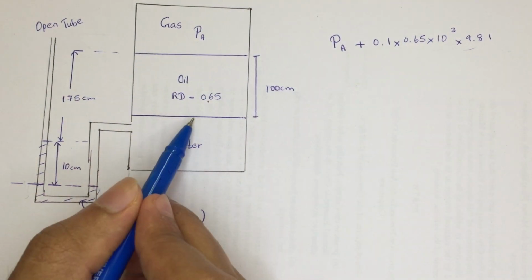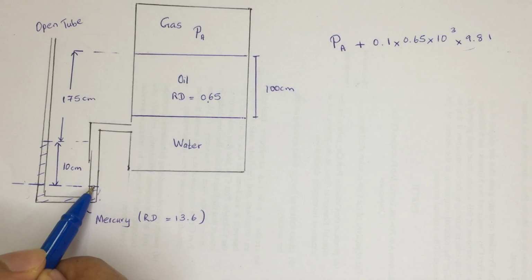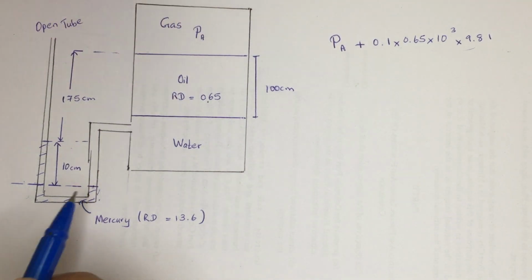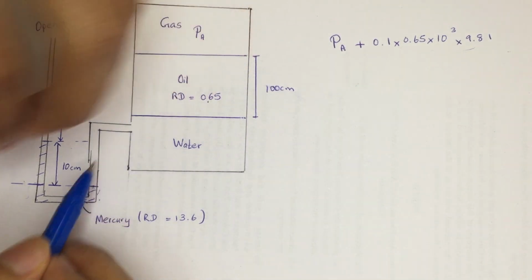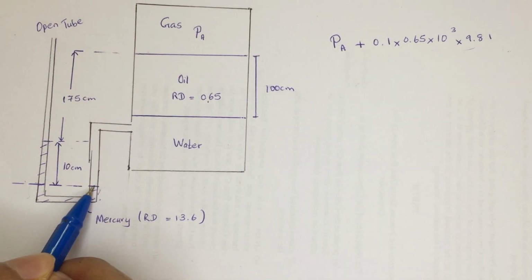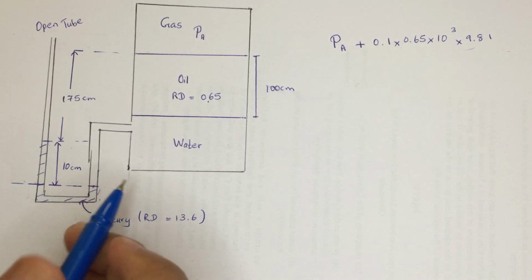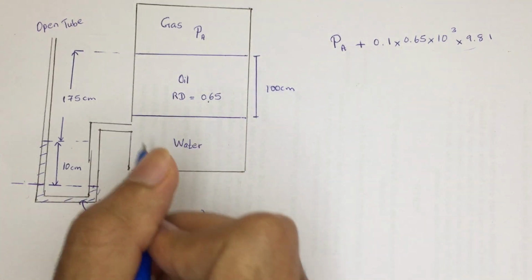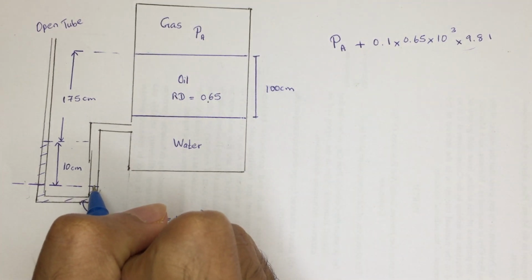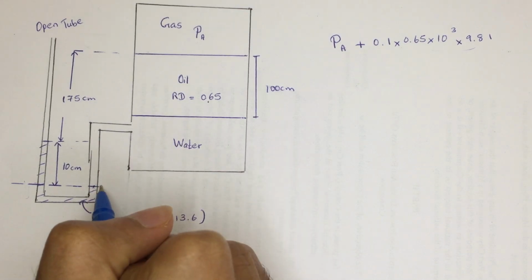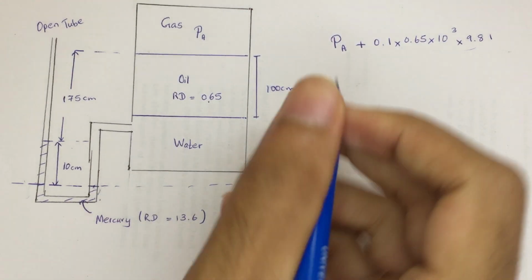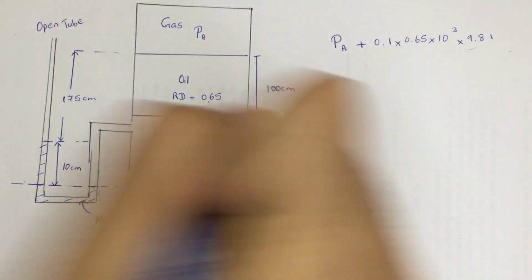And after that we are going to consider the water. When you are considering this point, the pressure at this point is caused by PA, the pressure of the gas. That pressure goes to the oil, the oil pressurizes the water, and the water pressurizes this point. So we need to figure out the length of that. When you are considering this water, it has a height from this part. Let's say you mark it like this, we need to figure out the height of this.